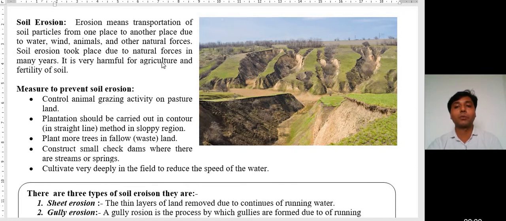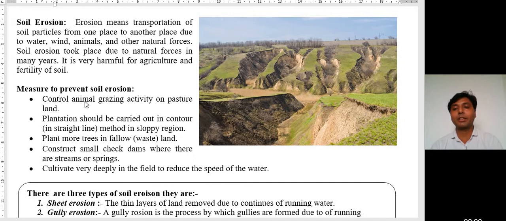It is very harmful for agriculture and the fertility of soil. Okay. Due to soil erosion, we have seen the fertility of soil decreases and it also decreases our agricultural production. Okay. So how do we prevent soil erosion? Some points are given over here that we have to discuss. Let us see.